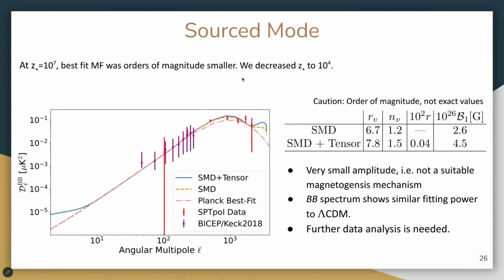And so we decreased the redshift a little bit to allow for a further survival of the amplitude. And then we see that it can accommodate amplitudes larger than scalars, but the resultant amplitude of the magnetic field is too small to explain what we see astrophysically. Nevertheless, the fitting power of this initial condition is similar to the one that's coming from Planck-based fit lambda CDM. And so we need to do a proper data analysis for this initial condition as well, set upper limits when combining with tensors, and see what we get.